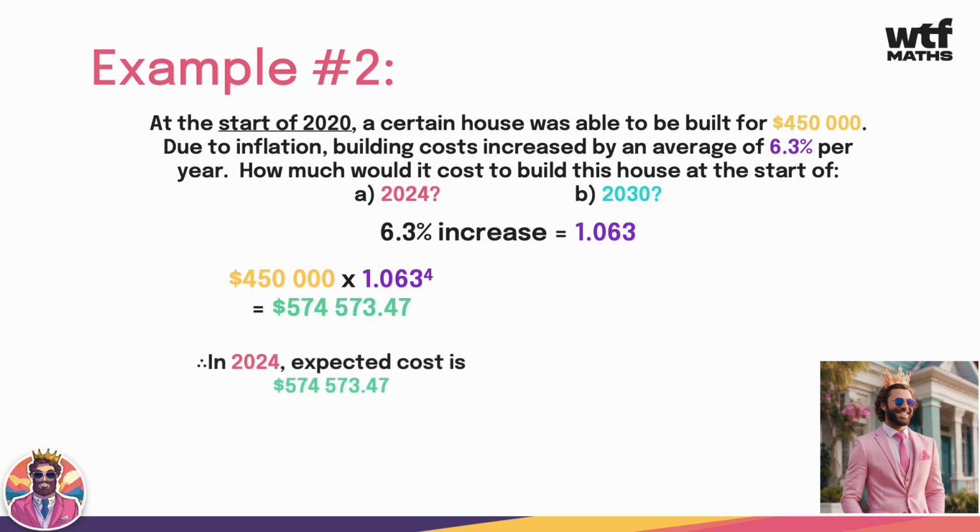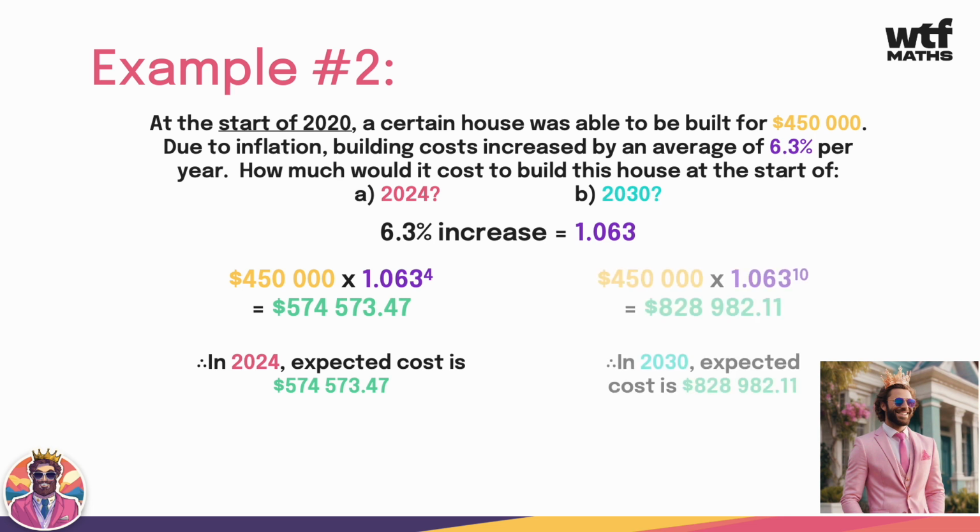Now, that's 6.3% for 4 years. That's like $124,000 more. That is a lot of money for the average person. So, inflation is really not good. Let's look at 2030 and see what happens there. So, 2030 would be 10 years after 2020. So, if we do it to the power of 10, we get an even sadder number. $828,982.11. It's nearly doubled in price over 10 years. This is all due to inflation and things becoming more expensive over time.